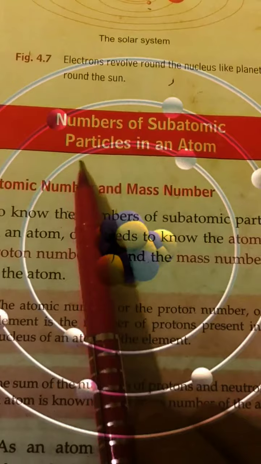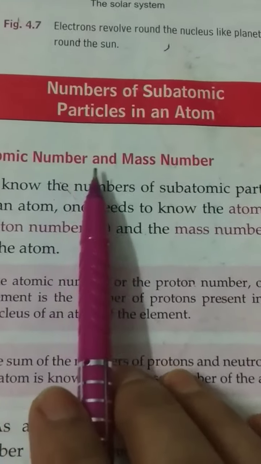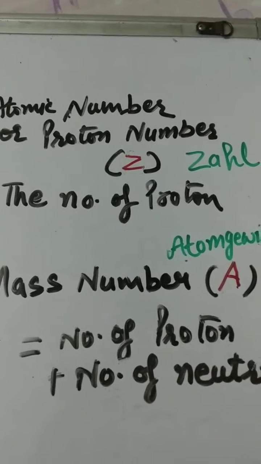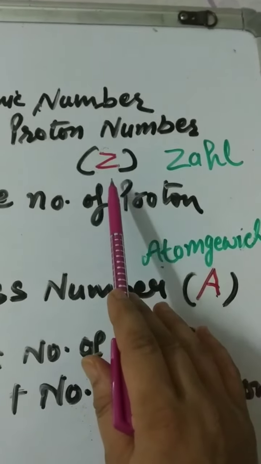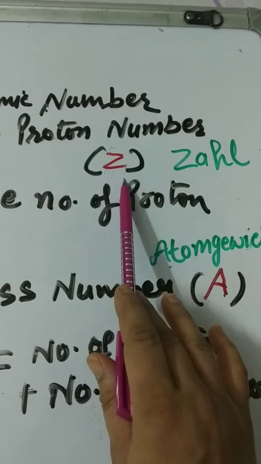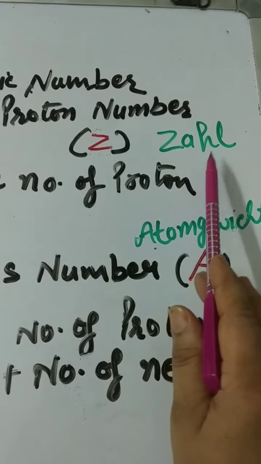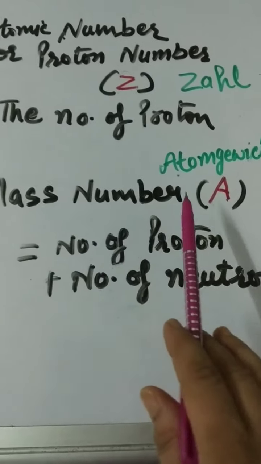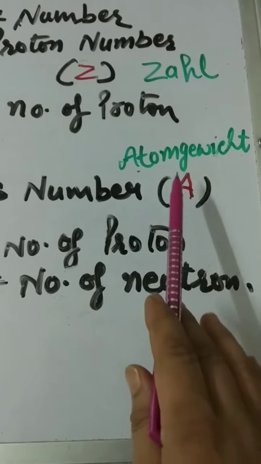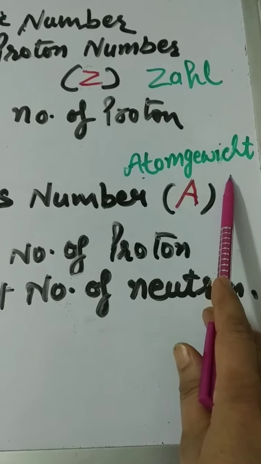Number of subatomic particles in an atom. Atomic number and mass number. Atomic number or proton number is symbolized as Z, and Z is taken from the German word Zahl, which means number. Mass number is symbolized as capital A, and it is also taken from the German.